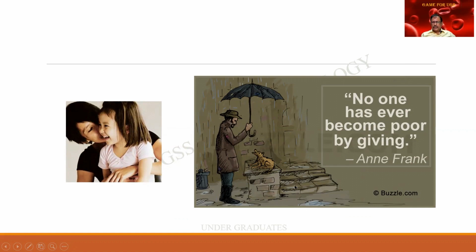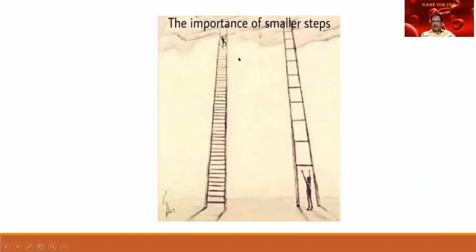And this is a nice one over here. I didn't notice it earlier, but only now. Sharing the umbrella with a dog. The importance of smaller steps. Dear students, do not be perturbed. I would advise you people to master each and every exercise. Blood grouping, let it be so. Hemoglobin, so be it. Peripheral smear, so also. And I find that a person who is climbing multiple small steps is able to ascend the ladder rather than one who tries to make huge jumps.